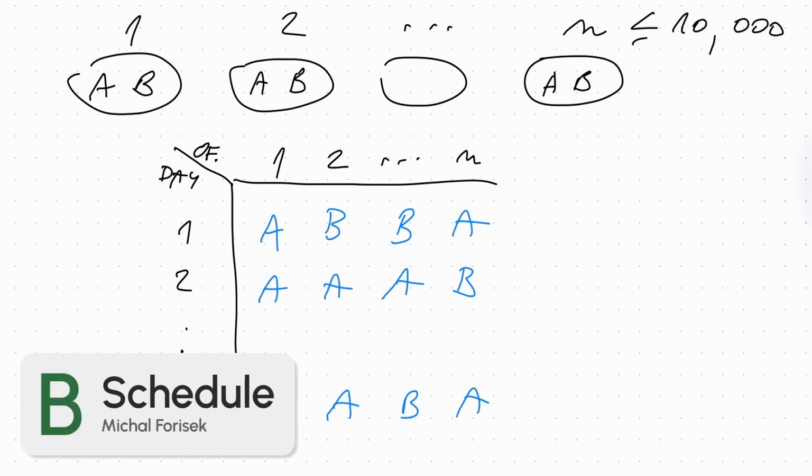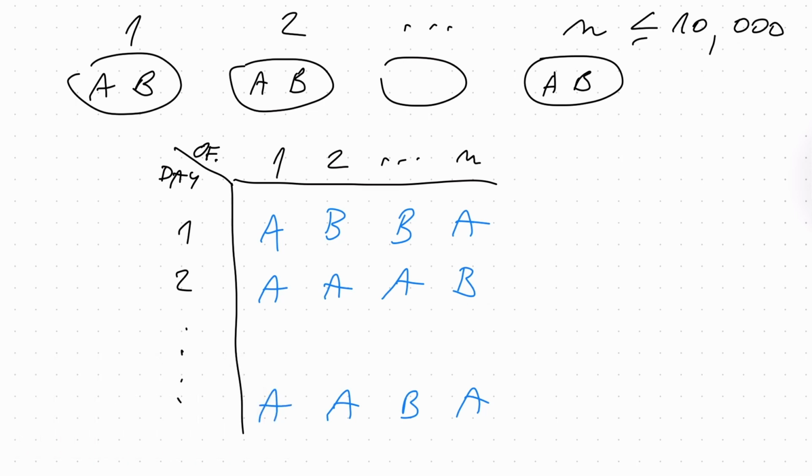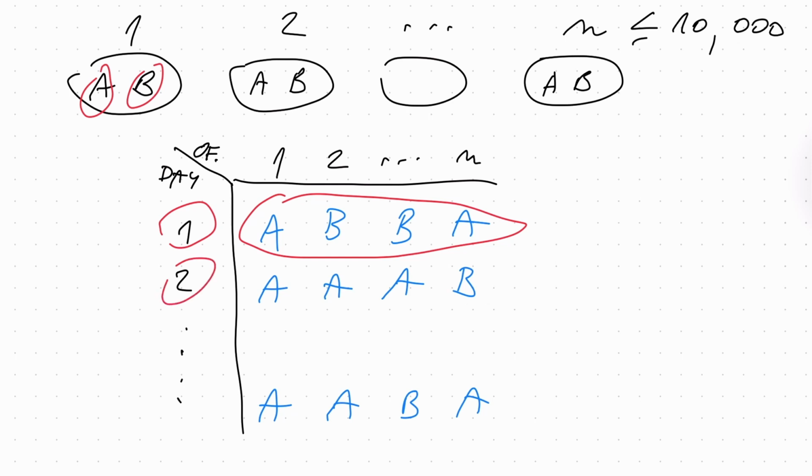In this problem, we have a building in which there are n offices, and in each office there are two people, A and B. Now we have the restriction that on each day only one person can come into each office. So for each of the days, we have to choose which person will enter each office, and we have to produce a schedule like this for a specified number of days.